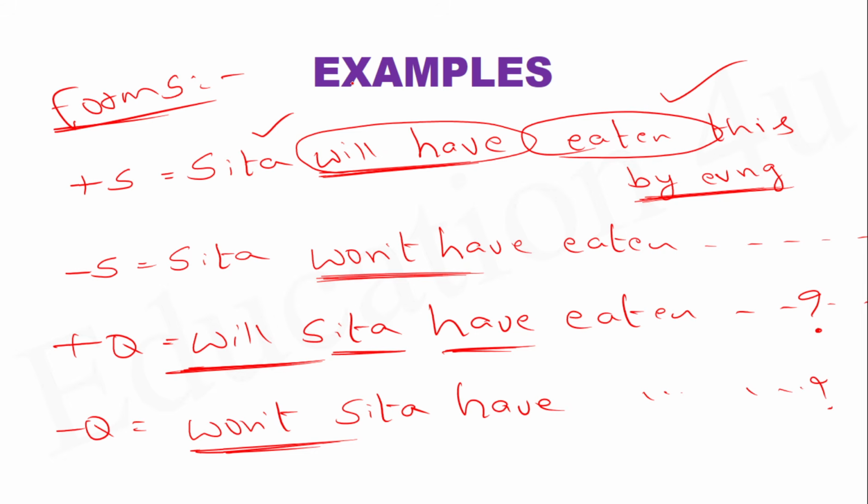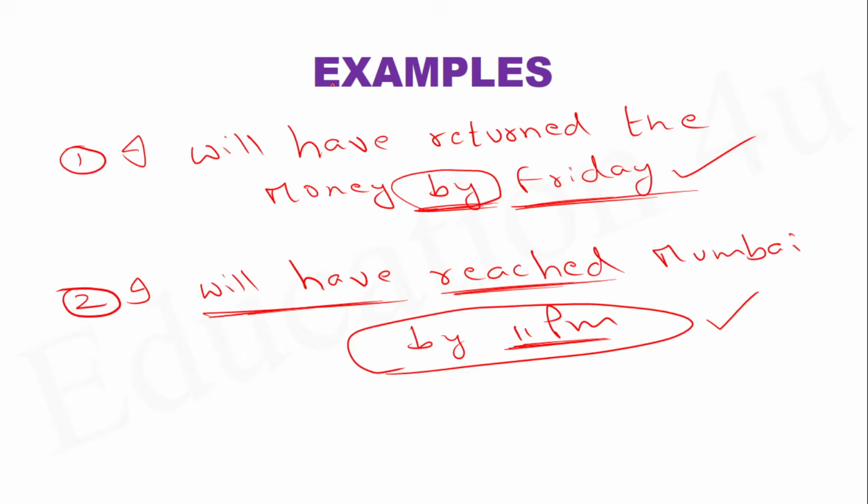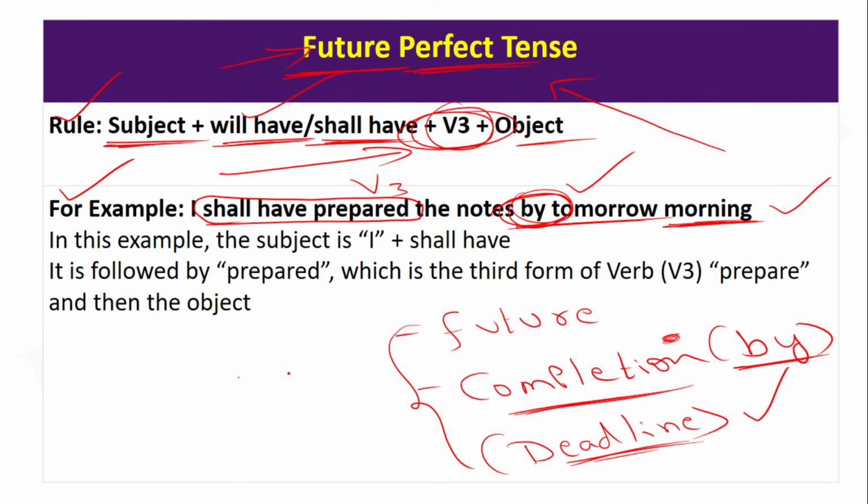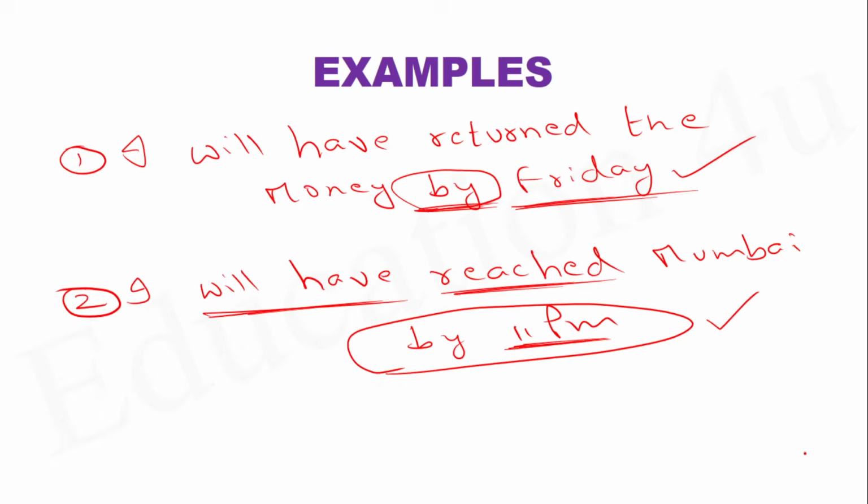So future perfect is a beautiful tense that is used to talk about a particular action in the future, but you're not only saying that the action will happen. You're also saying that the action will be completed. To denote the time, we usually use the preposition by, which means you're actually giving a future deadline. Now, very often, we also ask questions in this tense. Like I have said, mostly we use positive questions in this tense as well. The positive questions go like this.